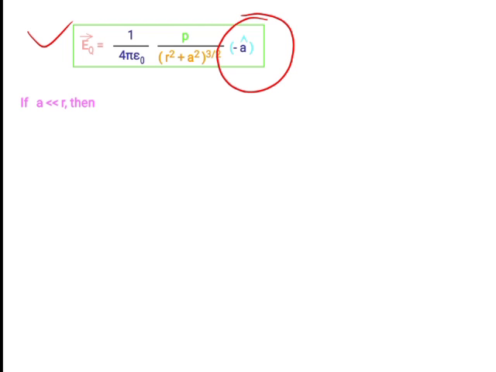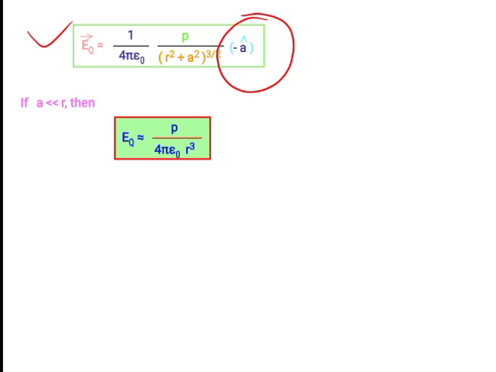If A is very much less than R, suppose you just imagine the dipole distance is very small or negligible, and we neglect this A square value, then what is remaining? Definitely here R square raised to 3 by 2. R square raised to 3 by 2 means the 2 and 2 cancel. What is remaining then? Only R cube. So EQ is approximately equal to P divided by 4 pi epsilon naught R cube.